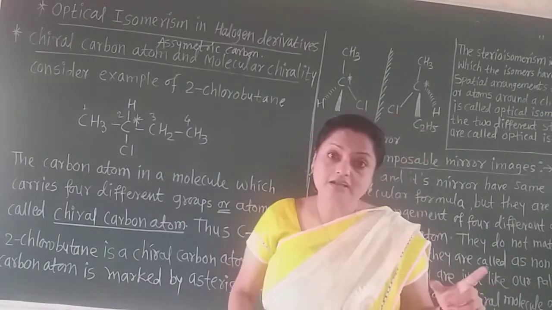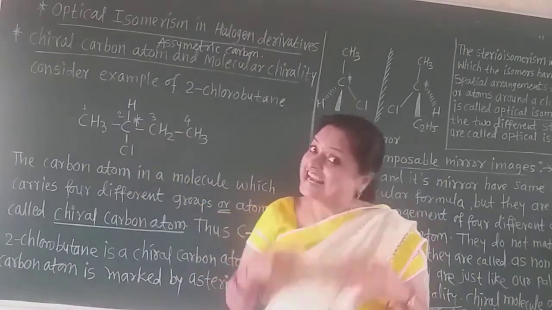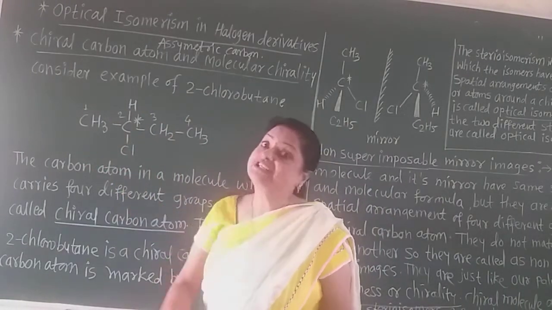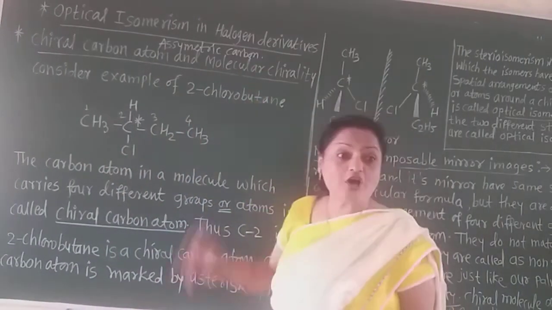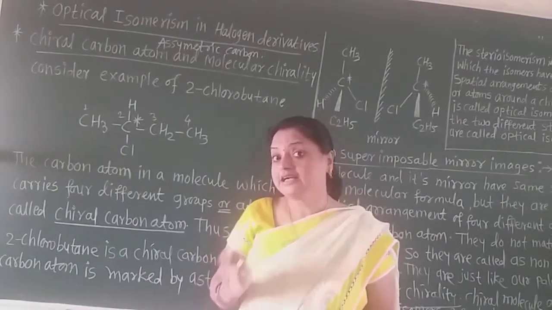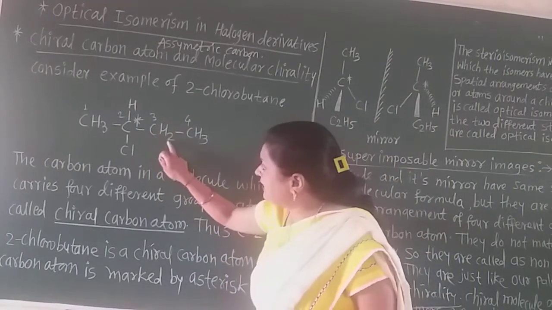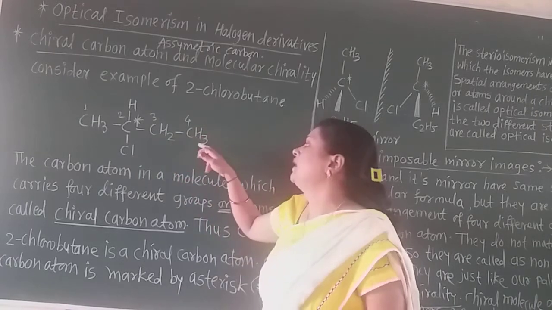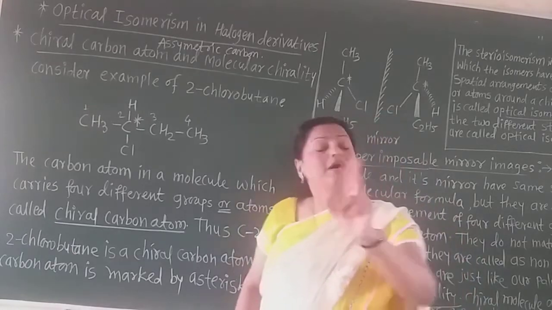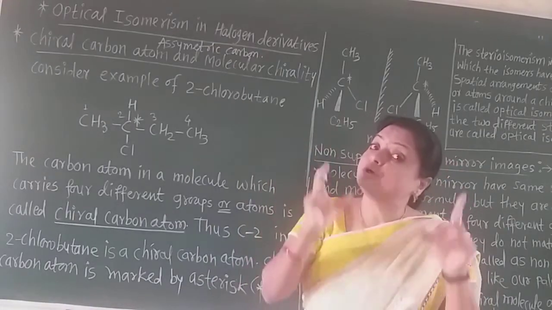So the carbon which has all 4 of its valencies satisfied by different atoms or different groups of atoms is called the asymmetric carbon atom or chiral carbon atom. That is a very important concept. Now there are third and fourth carbons, but on the third carbon there are 2 hydrogens which are similar, and on the fourth carbon there are 3. That means 2 groups must not be similar for chirality. All the 4 groups must be different.